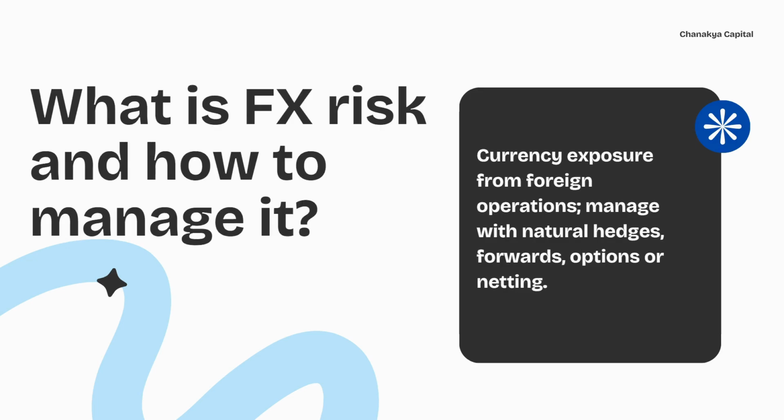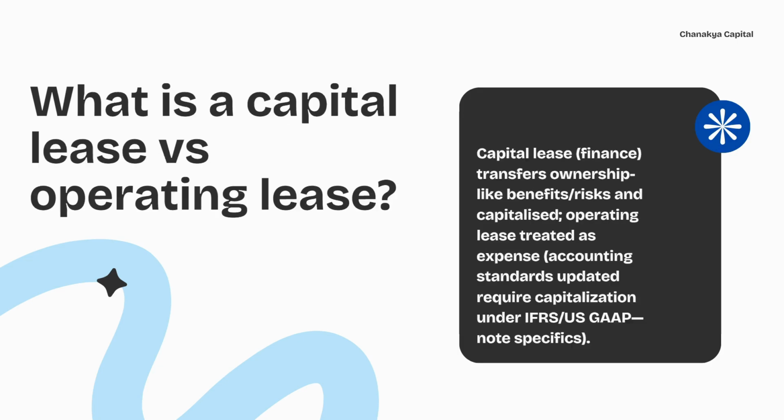What is FX risk and how to manage it? Currency exposure from foreign operations, managed with natural hedges, forwards, options, or netting. What is a capital lease versus an operating lease? A capital lease finances and transfers ownership-like benefits and risks and is capitalized, while an operating lease is treated as an expense. Accounting standards have been updated to require capitalization under IFRS and US GAAP; note the specifics.